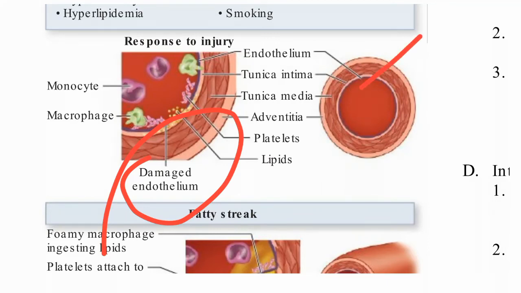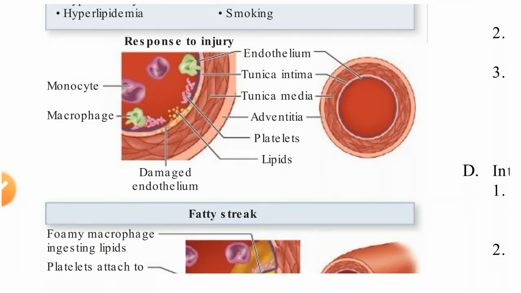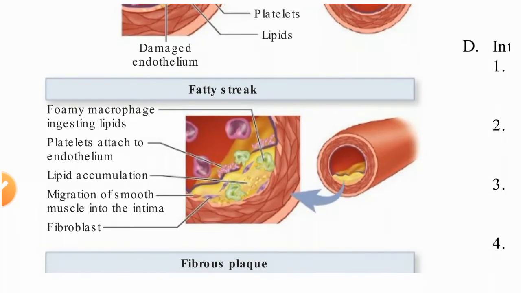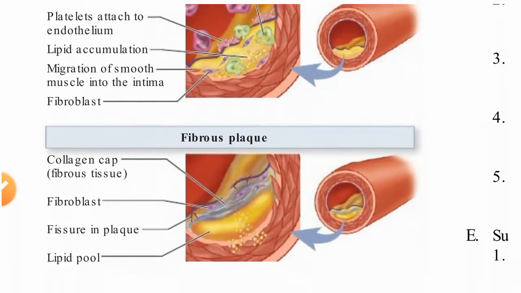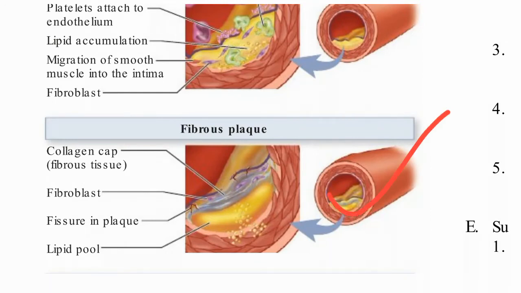This is the endothelium. This is the tunica intima, tunica media, tunica adventitia. Here are monocytes, macrophages, and platelets. Whenever any injury is there, monocytes and macrophages will be activated, forming macrophages ingesting the lipid. These are lipid containing particles, and lipid accumulation is there, as you can see. In this condition, lipid plaque formation will occur, with deposition there. It will become a fibrous plaque like this.